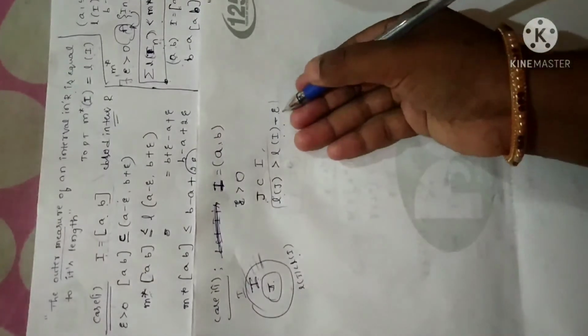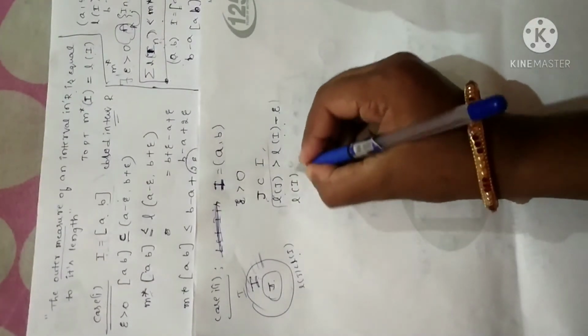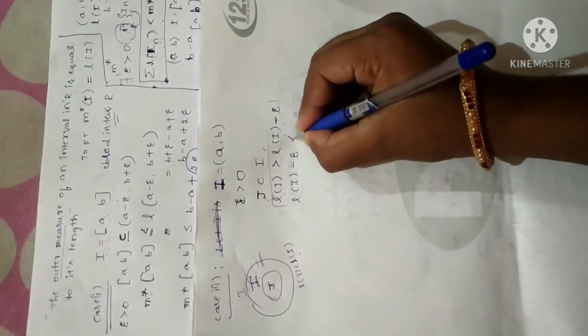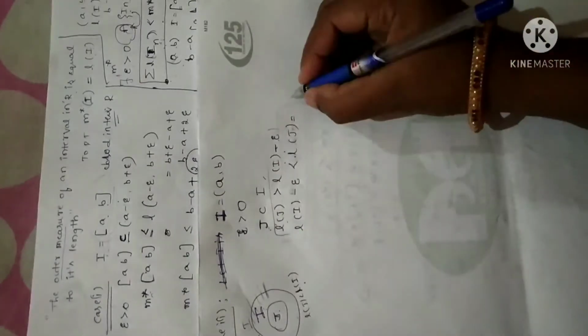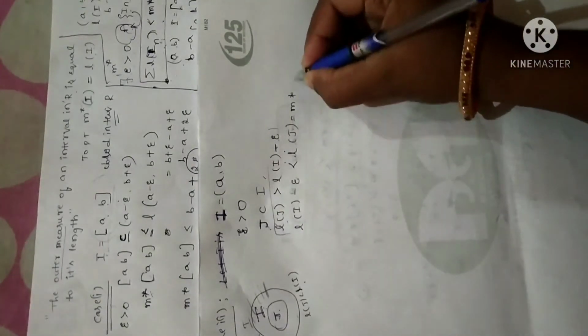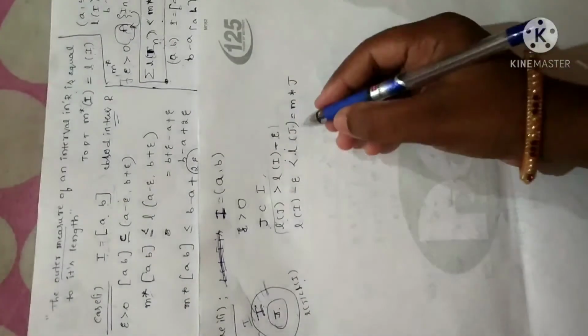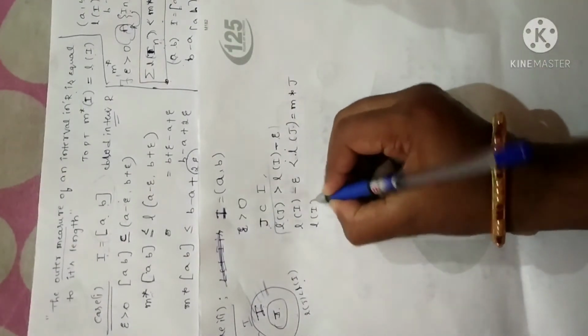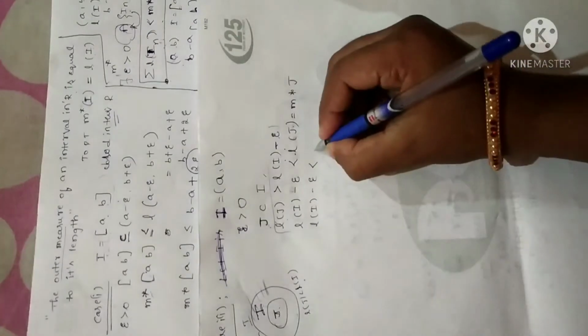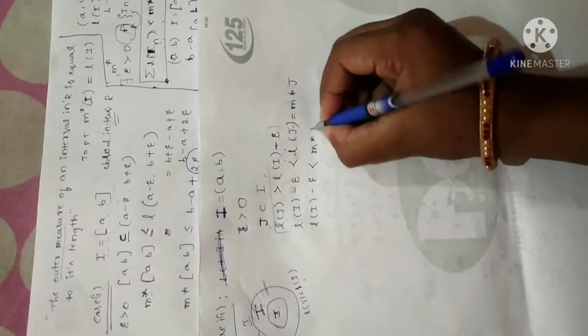Fine. Now I'll reverse the inequality. I can write length of I minus epsilon will be less than length of J. Length of J is none other than, by using the definition of an outer measure, m star of J. Fine. Now I'll just rewrite again. Length of I minus epsilon is less than length of J, which is none other than the measure of J.